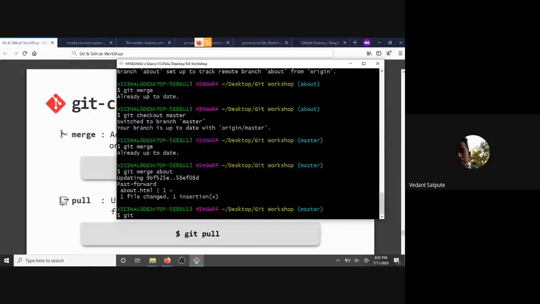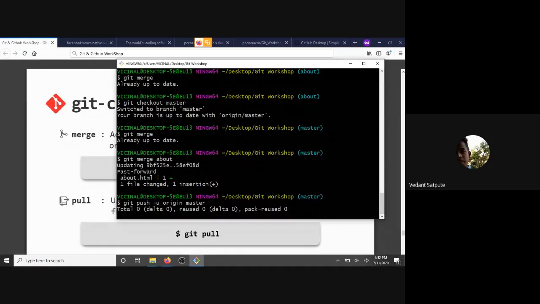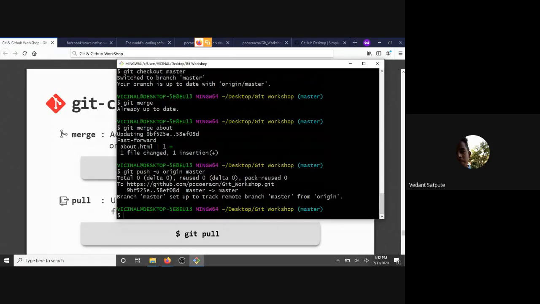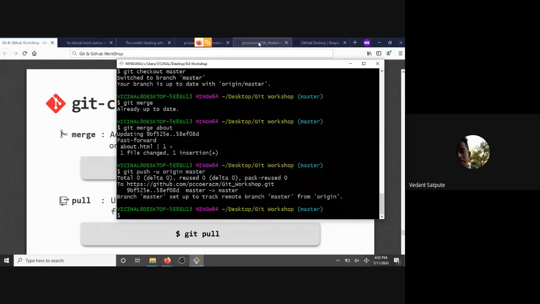So we will do git push. So it says zero changes.